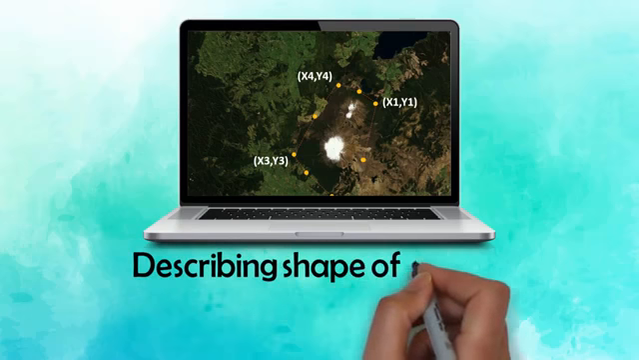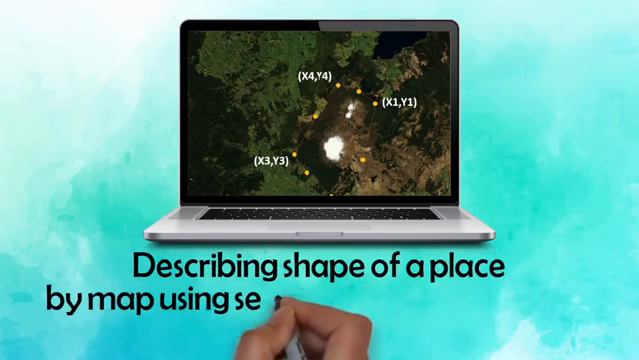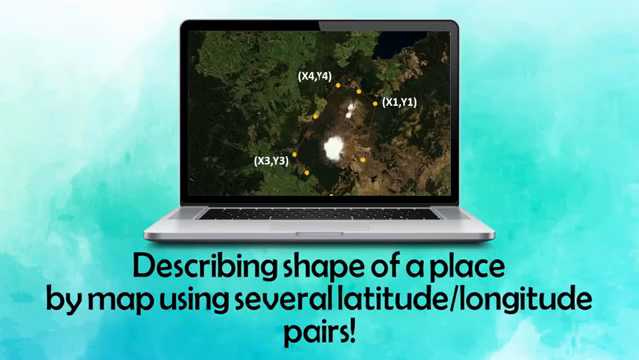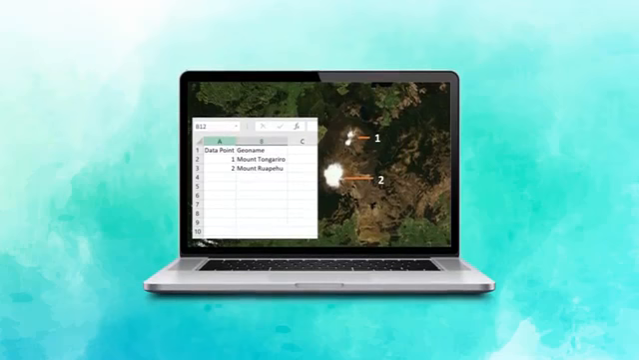For example, you might be describing the shape of a place by map using several latitude-longitude pairs. You might also simply be using postal codes or place names from the GeoNames database in a spreadsheet. Recording what kind of system you are using will help others understand your data.